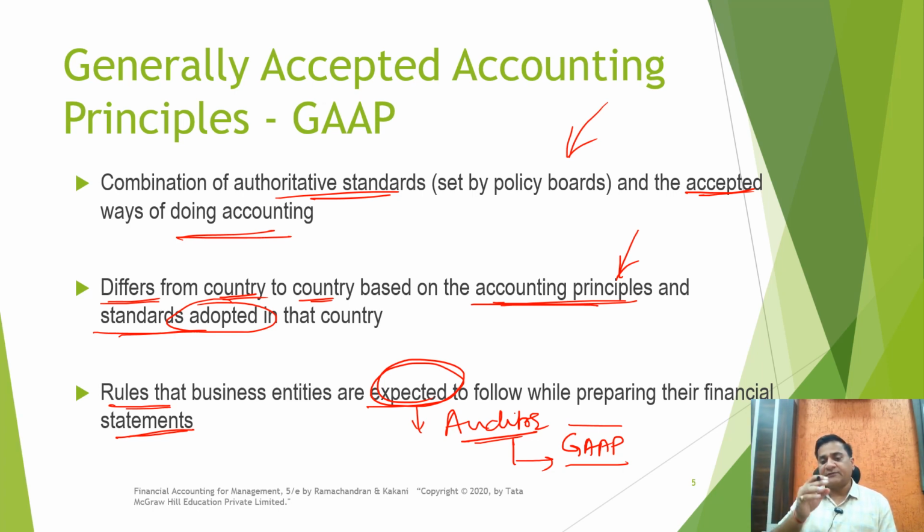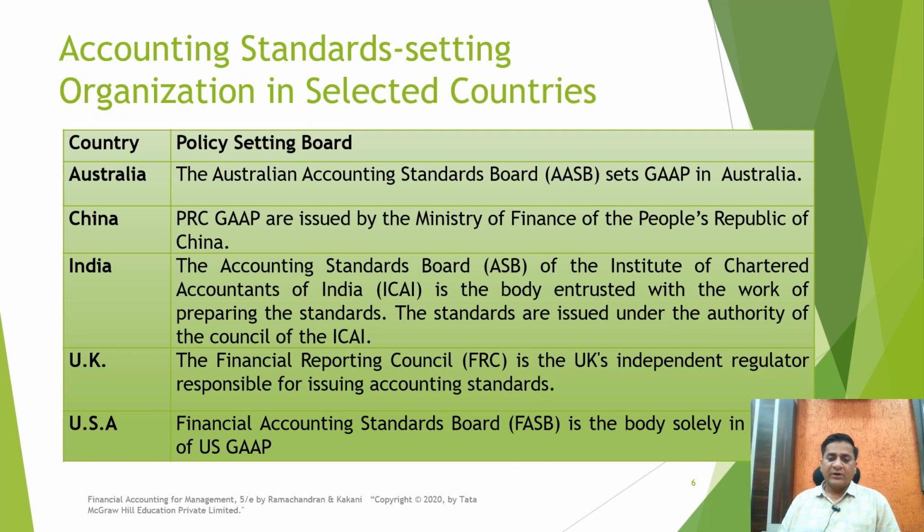If you are in IT, then you follow some different ways of, say for example, methods of depreciation, like that. In other words, GAAP is nothing but a collection of concepts and the best accounting practices which are accepted throughout the industry.